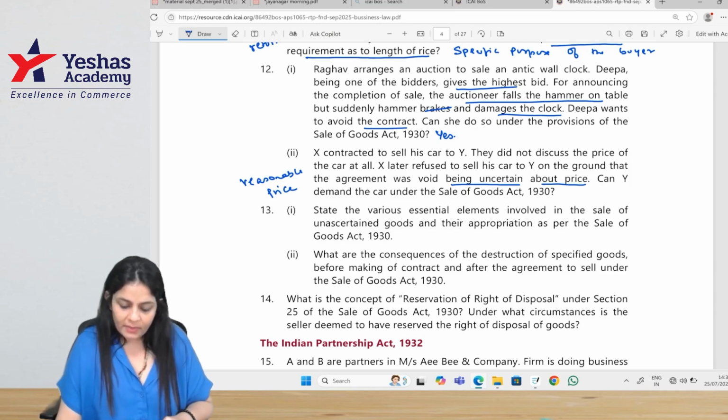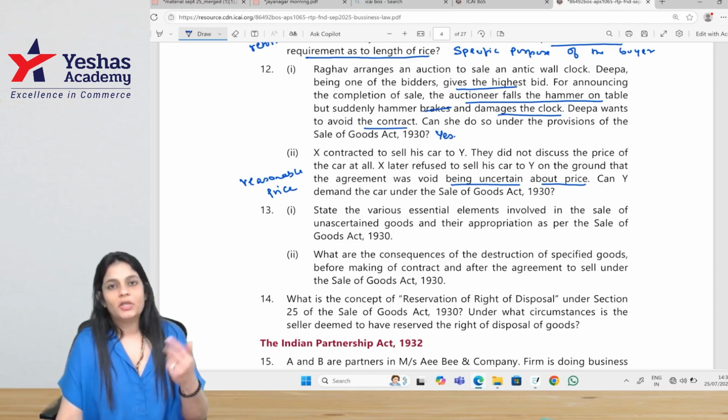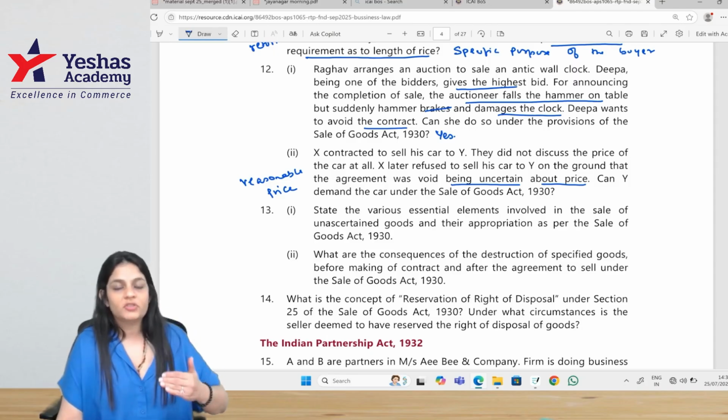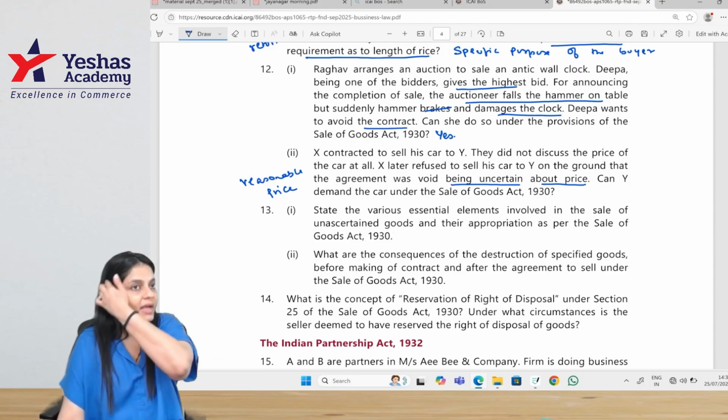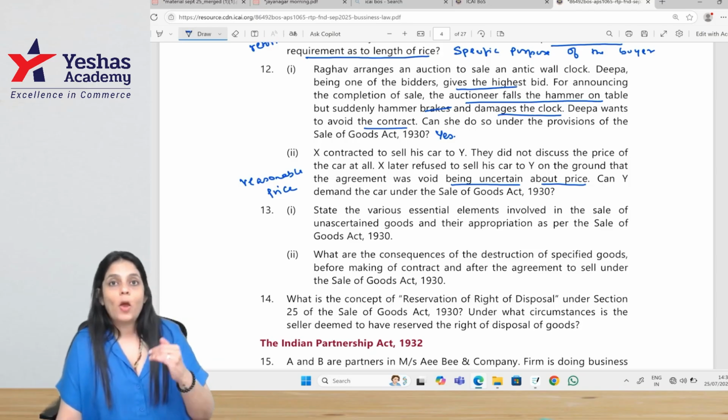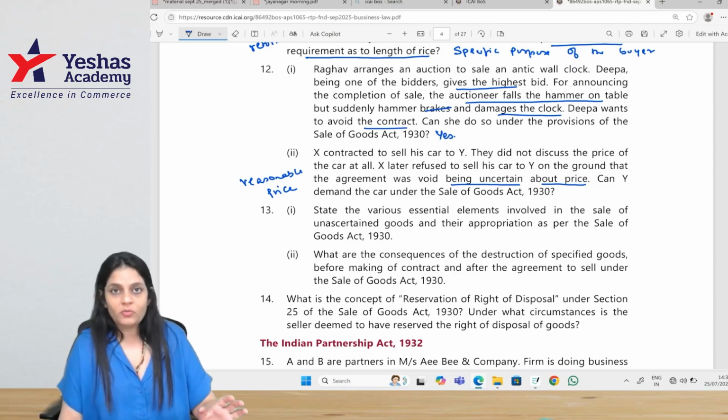State the various essential elements involved in unascertained goods and their appropriation. Unascertained goods ownership is transferred after they are ascertained and appropriated. Ascertaining is identifying the goods and keeping them aside, which is done only by the seller. Appropriation is selection of the goods with the mutual consent of both the parties for the